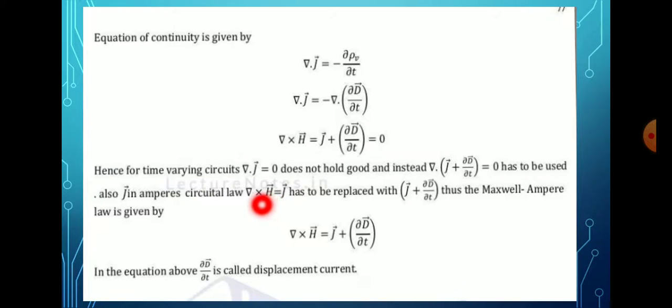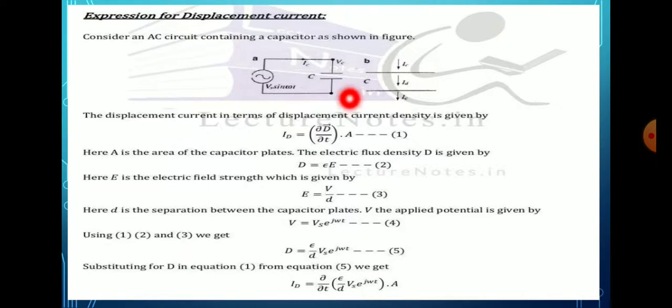Here the cross product means a curl. Del cross H bar is equal to J bar, which has to be replaced. This equation is replaced by J bar plus dou D bar by dou t. Thus this equation is known as Maxwell's Ampere's law, given by del cross H bar is equal to J bar plus dou D bar by dou t. Here dou D bar by dou t becomes the displacement current.